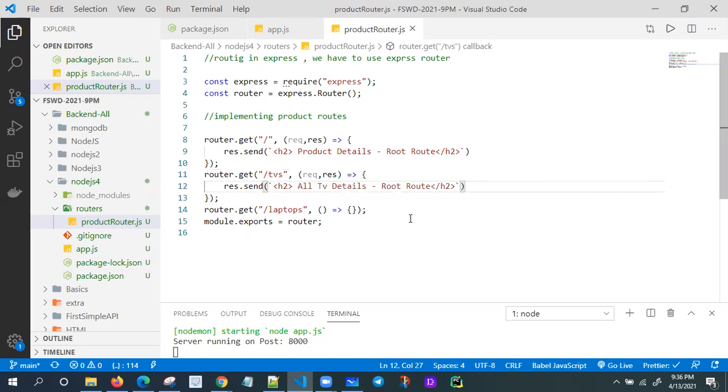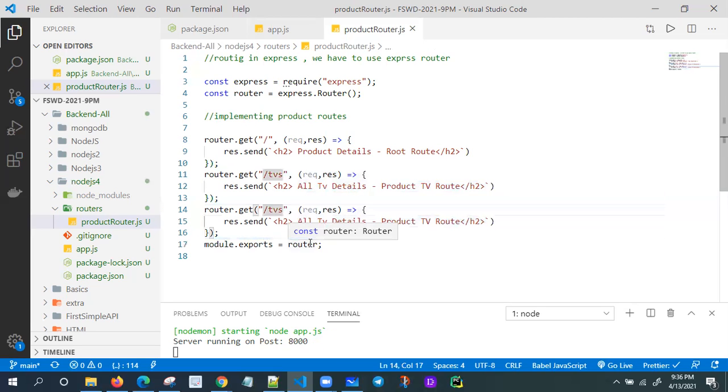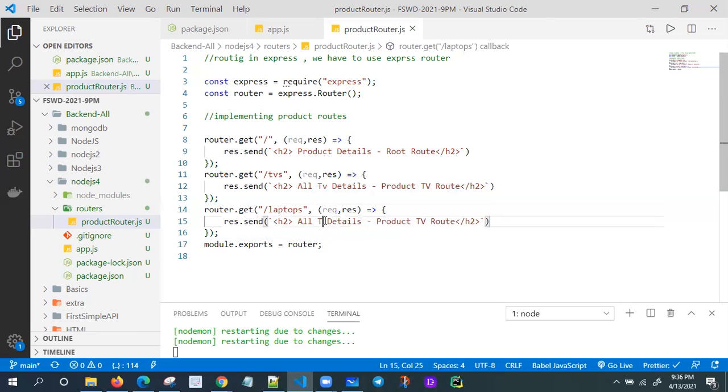Fine, it is a TV route, product TV route. I'm copying the same code only. I don't want this one. And it is not TVs, it is laptops. All laptops.